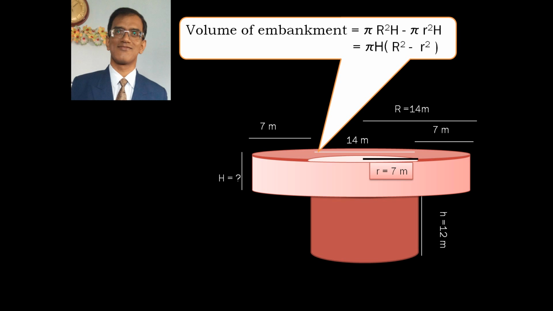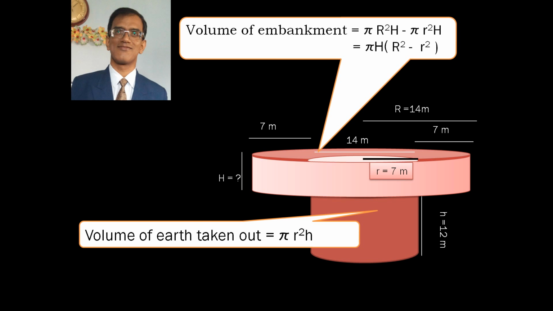Now the volume of this well, that is the volume from where we have dug the mud out, is equal to pi r square h. That means the volume of earth taken out will be pi r square h, where small r, as you can see in black color, is the inner radius, which is equal to 7 meter, and h here is small h and its value is 12 meter, the depth of the well.